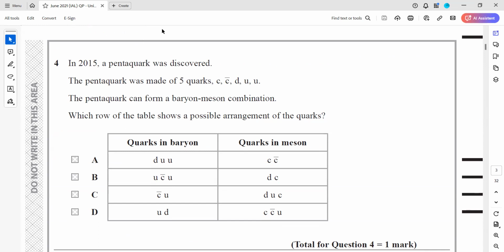In 2015, a pentaquark was discovered. A pentaquark was made from 5 quarks, and a pentaquark forms a baryon and a meson combination. Which is the possible arrangement? Look, to be a meson, it should be a quark and antiquark. So 2 should be there, and 1 should be a particle, and 1 should be an antiparticle. So this one is particle and antiparticle. So that's why it matches with option A. Because a meson is a combination of quark and antiquark. So the only option in which we have one quark and one antiquark is option A.